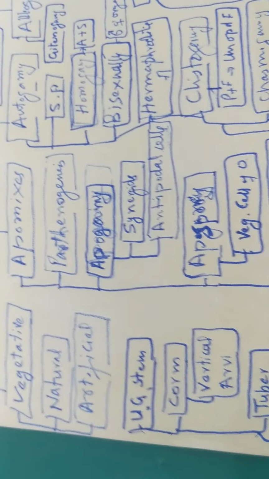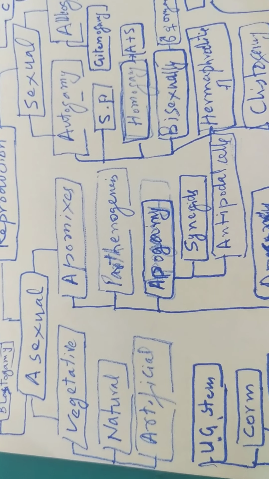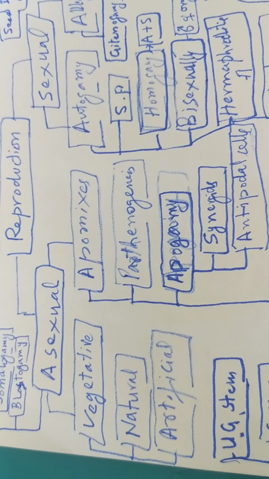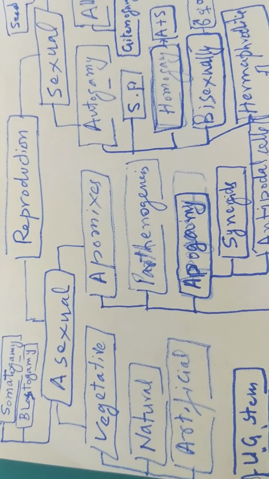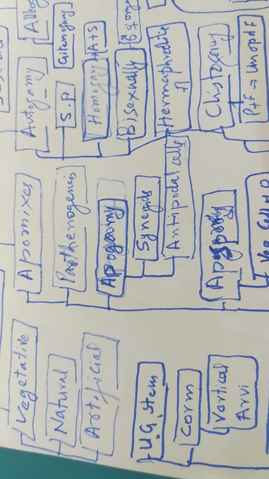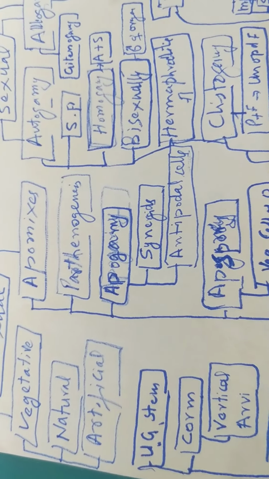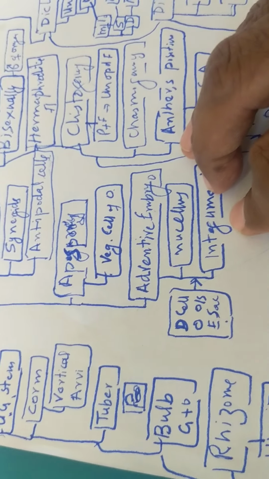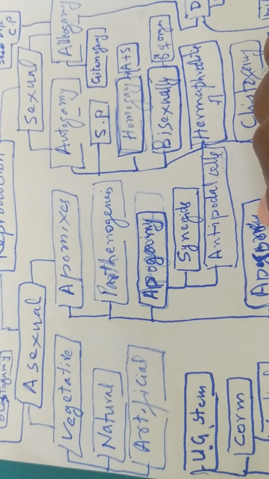Now let us discuss apomixis. Apo means without and mixis is mixing. It is also a form of asexual reproduction in which the embryo develops without the fusion of male and female gametes. There are the following types of apomixis: parthenogenesis, apogamy, apospory, and then adventive embryo. Let us discuss them one by one.